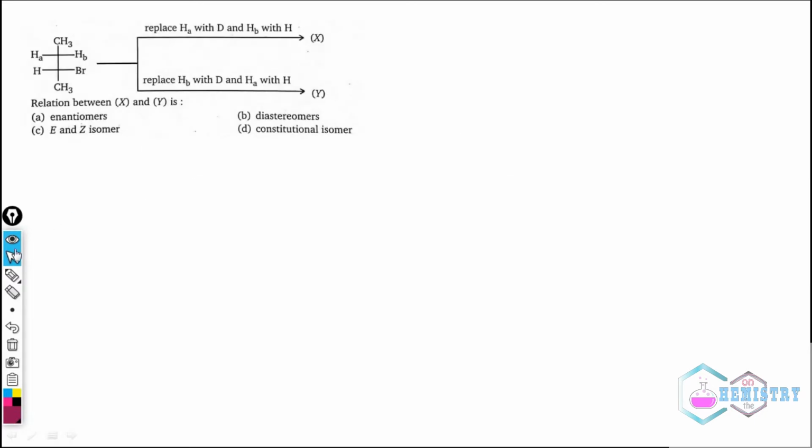So in this question, what is said? They say that for X, if we replace HA with D and HB with H, it will be like this: CH3. We will replace HB with H and HA with D and nothing else.